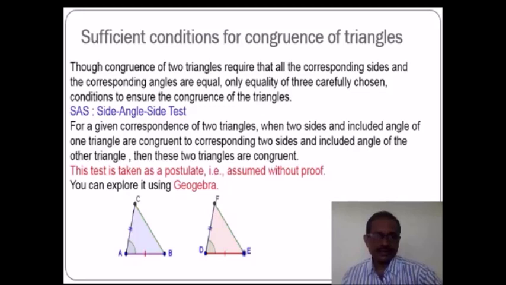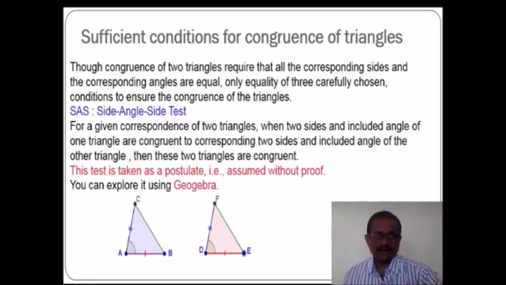So the first test is the SAS test, that means the side angle side test. This is the most important test because this test is taken as a postulate, that means it is assumed without proof. And what is the side angle side test? For a given correspondence between the vertices of two triangles, when two sides and the included angle of one triangle are congruent to the corresponding two sides and included angle of another triangle, then those two triangles are said to be congruent. It is shown in the figure given below.